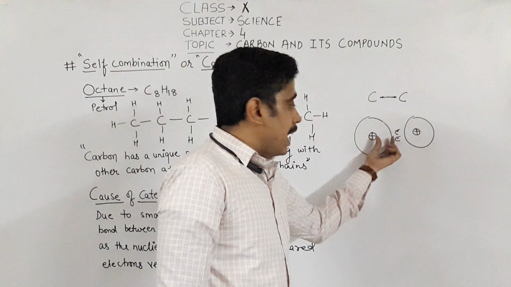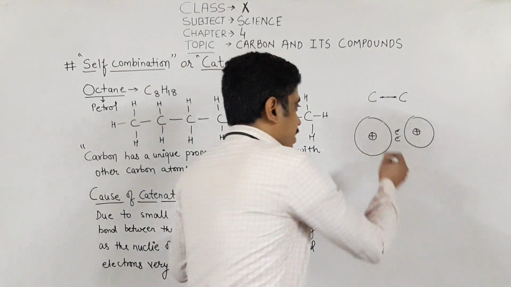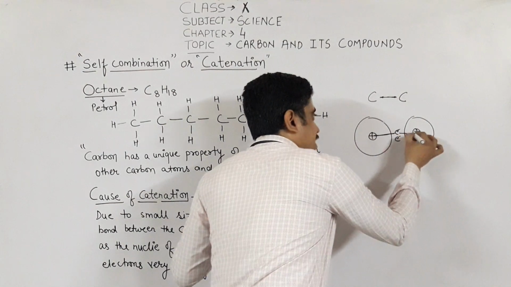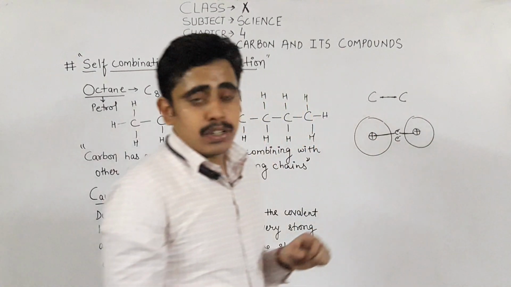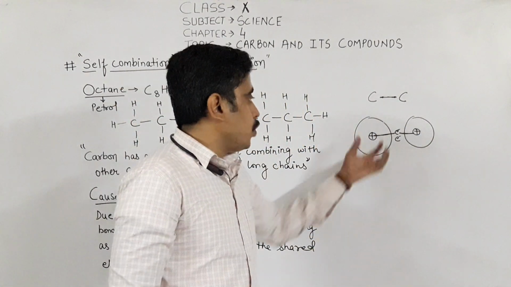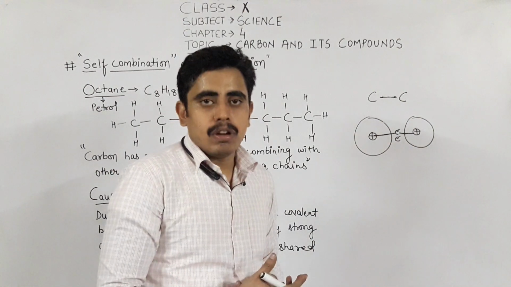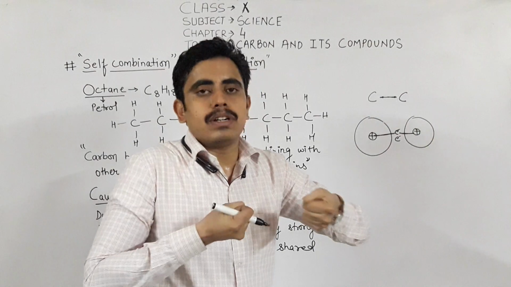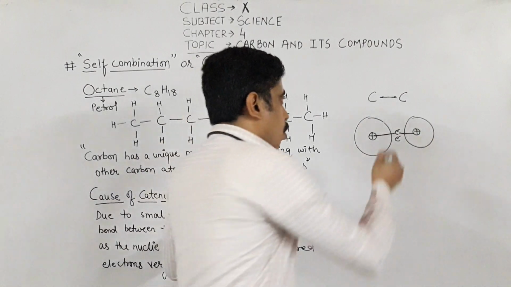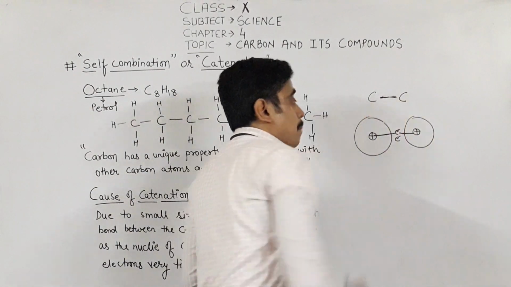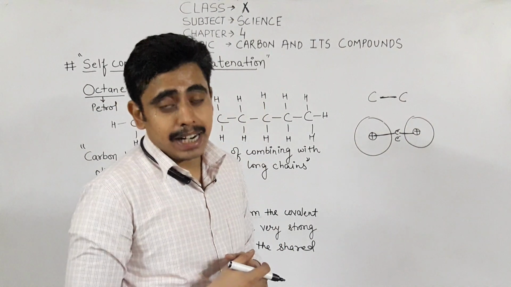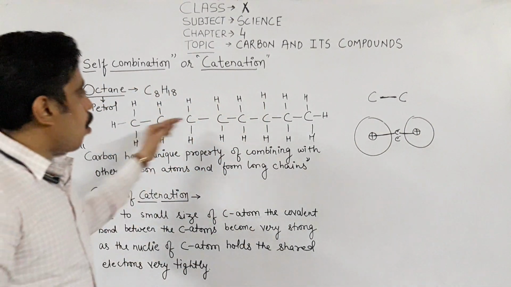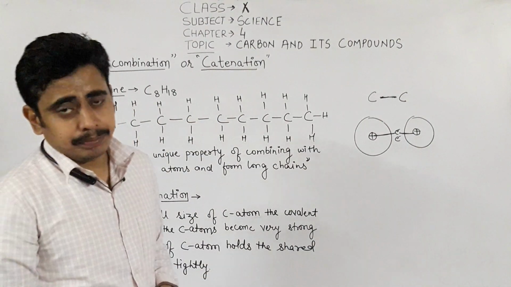Since the size of the atom is very small, the distance of the nucleus from the shared pair of electrons is very small, due to which the attraction of the nucleus towards the electrons becomes very high. They tightly attract the electrons towards them, due to which the bond between carbon and carbon becomes very strong. That's why it is possible for carbon to form a long chain without breaking.